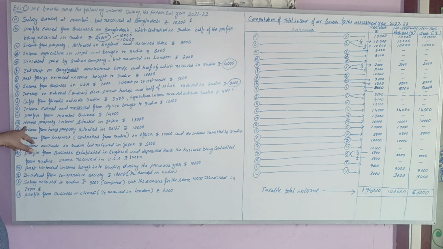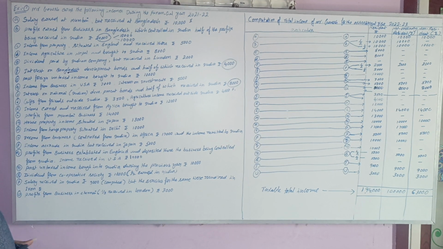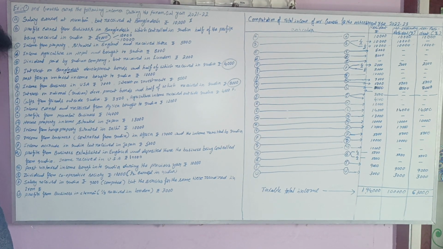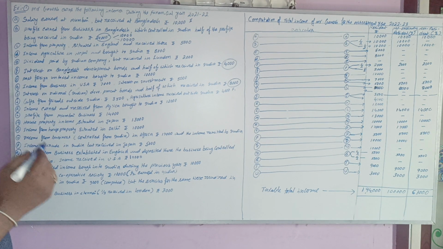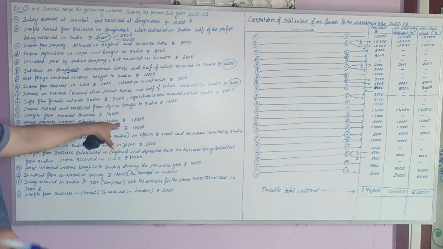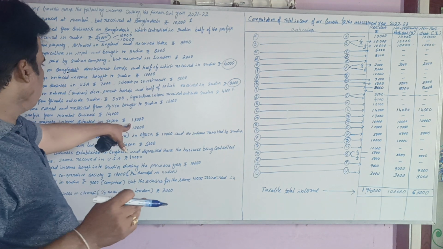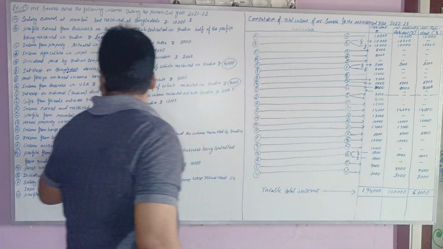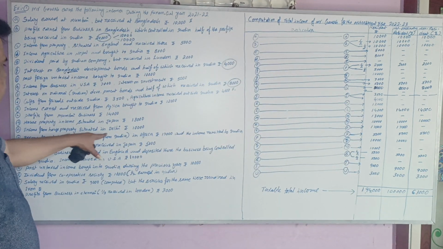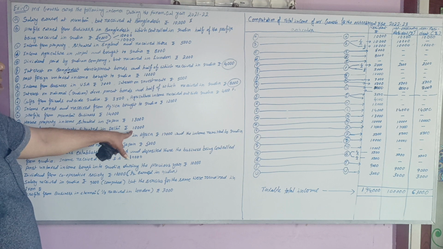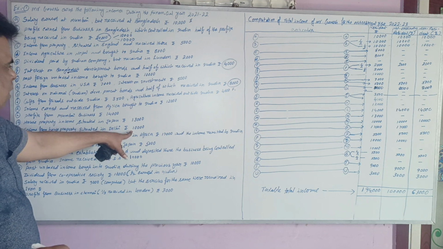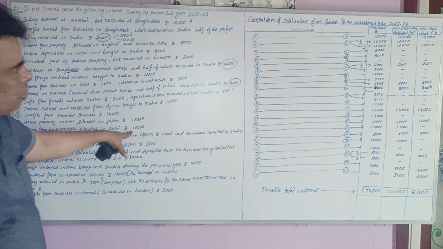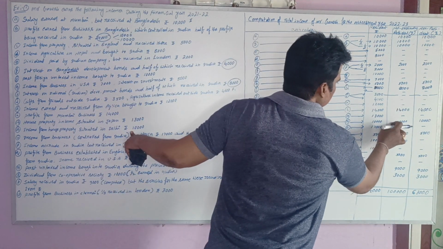Next, house property income situated in Japan. This income is generated in Japan, but nothing is mentioned about received. Then it should be treated as foreign income type 1, only taxable for resident. Next, income from house property situated in Delhi. This is earned in Delhi, so it should be treated as Indian income, taxable for all persons.